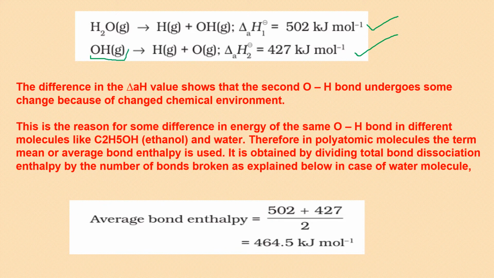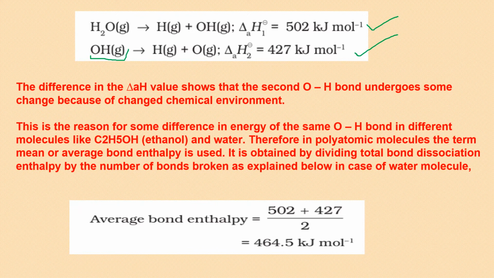It is at a higher energy level, so it's easy to break it. Now the difference in the values suggests that if the OH bond strength and length are the same, you are getting the same value everywhere, so the same amount of energy should be there. And if you look at the table in which OH bond enthalpy is given, you will find that it is also exactly the same.